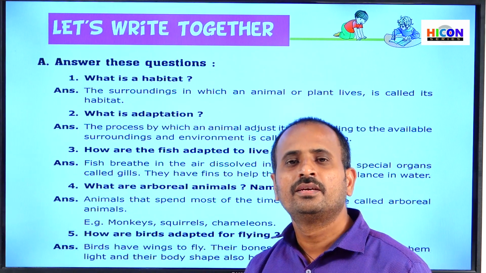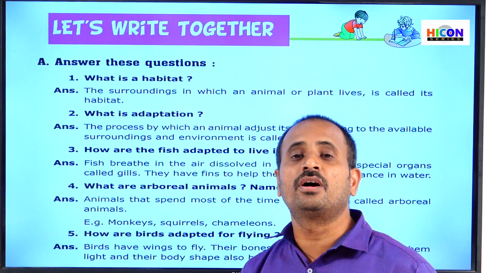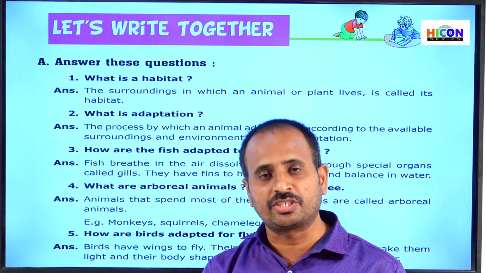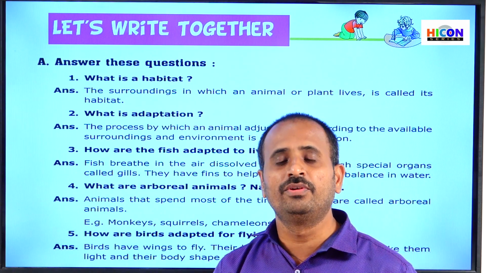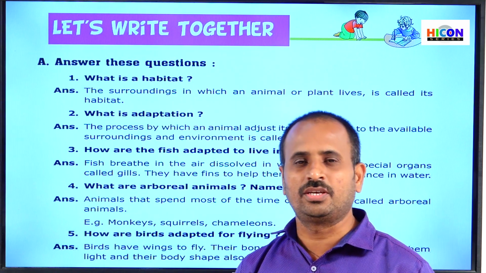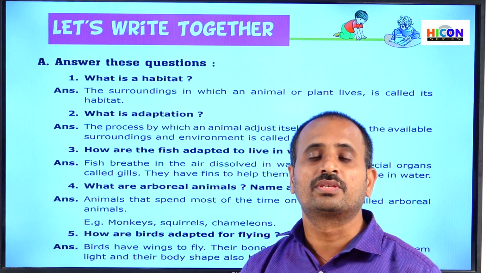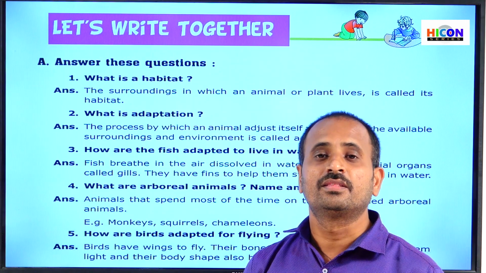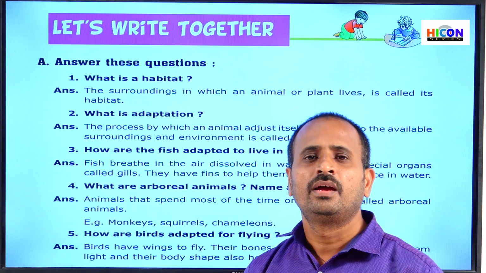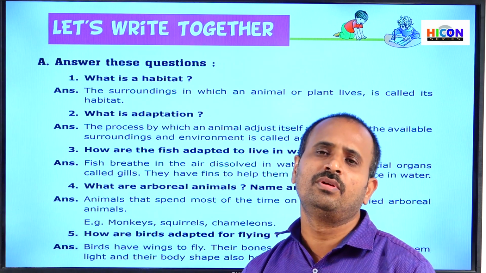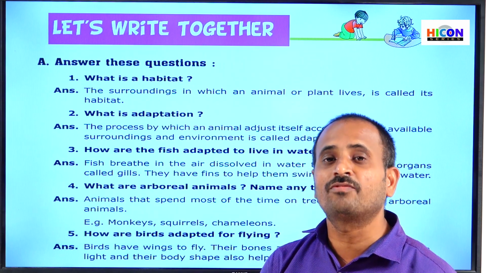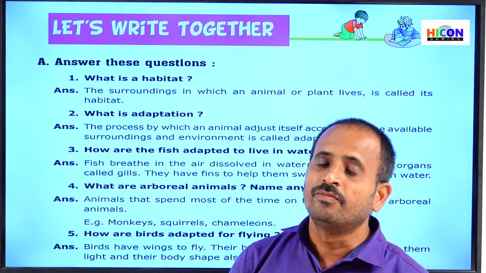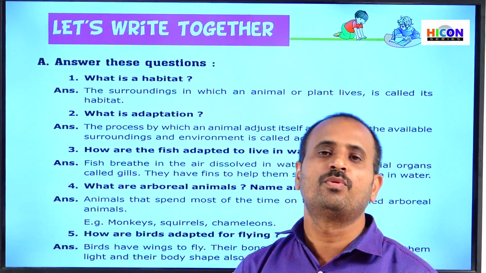Generally, those animals which are living in a particular habitat will adopt some special features to survive in those habitats. For example, if we take a camel, those camels survive only in the deserts. But in deserts, the temperature is too hot and the water is less available. How can the camel survive in those habitats?